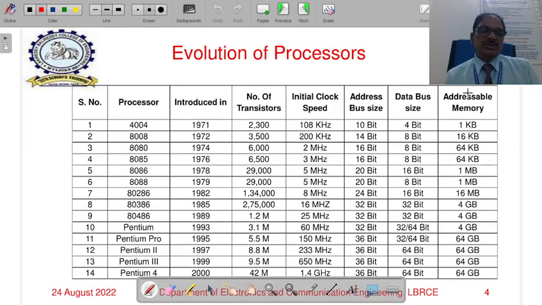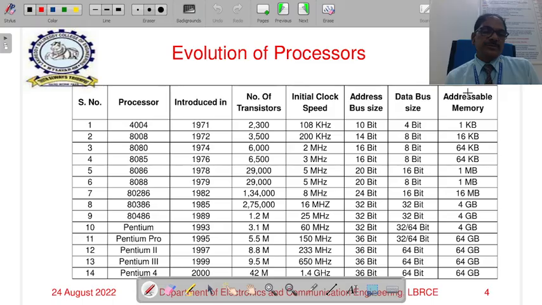The next version of the 8086 Intel processor is the Pentium processor. Instead of giving the number 80586, Intel named it the Pentium processor, released in 1993, implemented with 3.1 million transistors and initial operating frequencies of 60 megahertz. The data bus size is 32-bit or 64-bit, but the address bus is 32-bit. So it supports 4 gigabytes of memory.